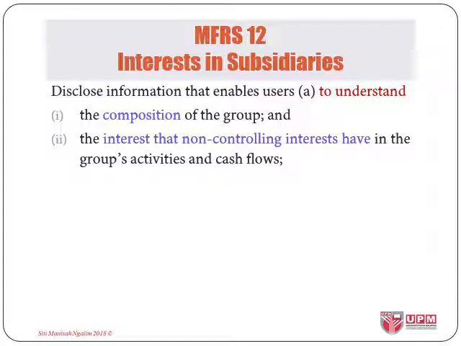So this will include the name of the subsidiary, the principal place of business of the subsidiary, the proportions of ownership interest held by NCI, the profit or loss allocated to NCI of the subsidiary during the reporting period, accumulated NCI of the subsidiary at the end of the reporting period, and summarized financial information about the subsidiary, such as dividend paid to NCI and assets, liabilities, profits and loss, and cash flows related to NCI to show NCI's interest in them. Some of this information is already presented in the financial statements, but the disclosure will extract and highlight it even further.